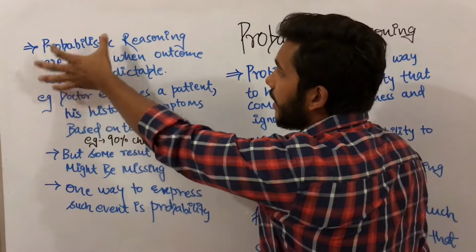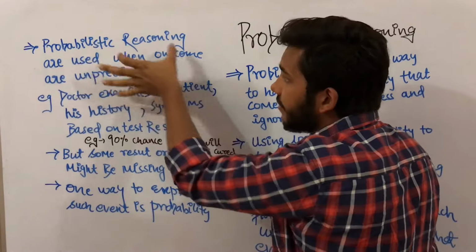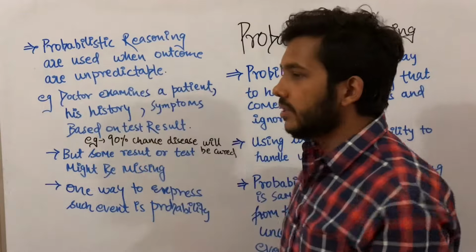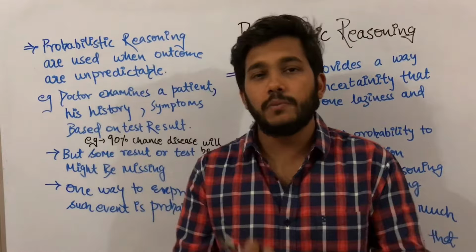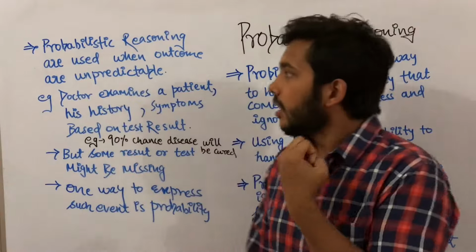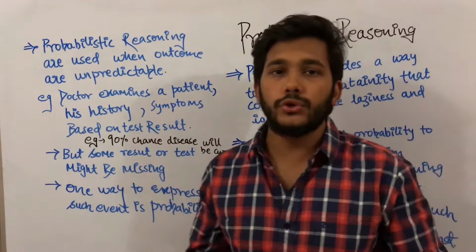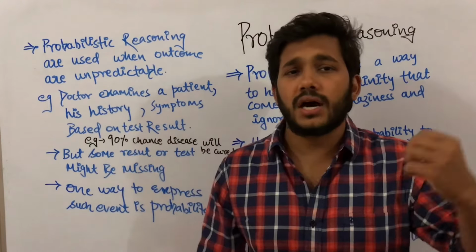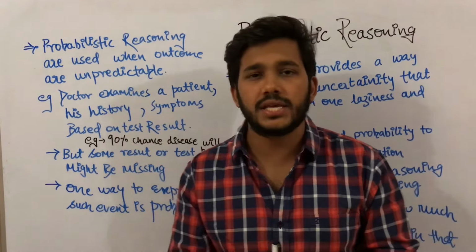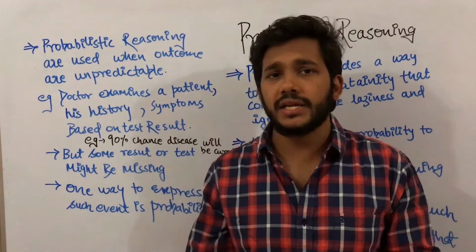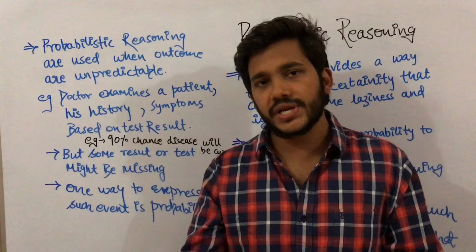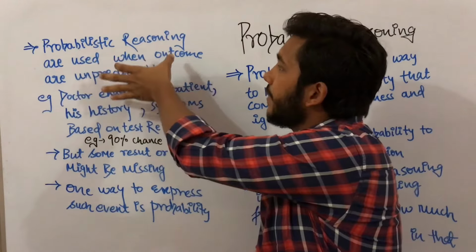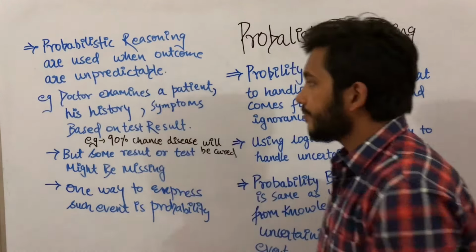You can also say probabilistic reasoning is used when outcomes are unpredictable. You cannot predict what the outcome will be. One of the questions is when we are going to use probabilistic reasoning: whenever the outcome is uncertain. Just like in the case of the match, it is uncertain whether India or Australia will win. For such situations, probabilistic reasoning is used.